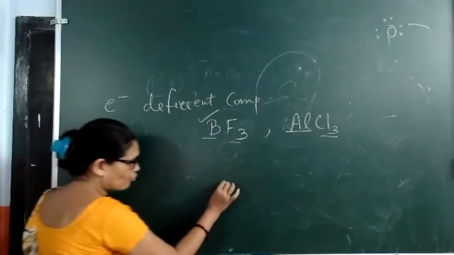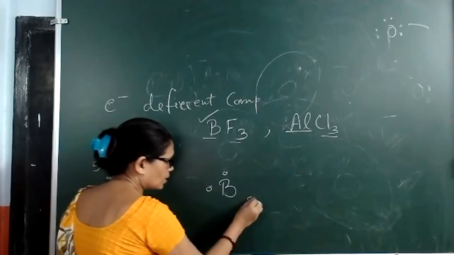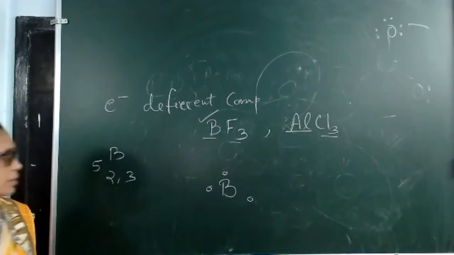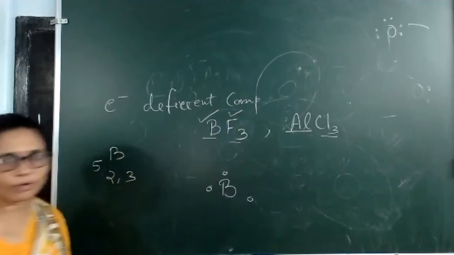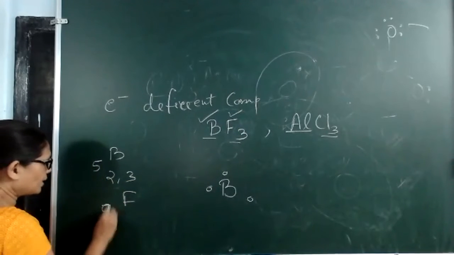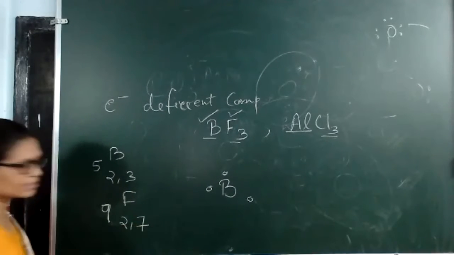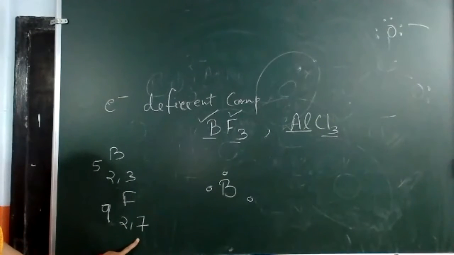So let us see the formation of BF3, boron with 3 valence electrons. And the other element is fluorine, with atomic number 9. Configuration is 2 and 7, so 7 valence electrons.